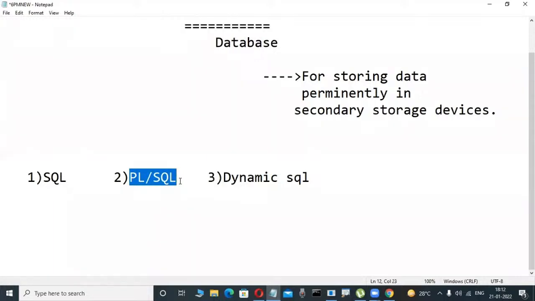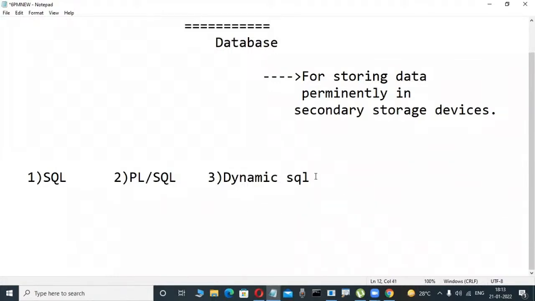Why is this language required? Really, many jobs are available in PL/SQL also, because so many applications need it.